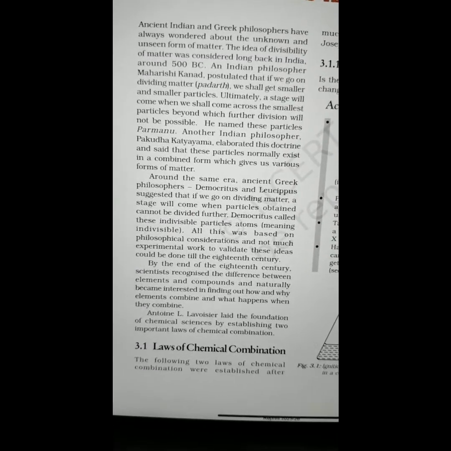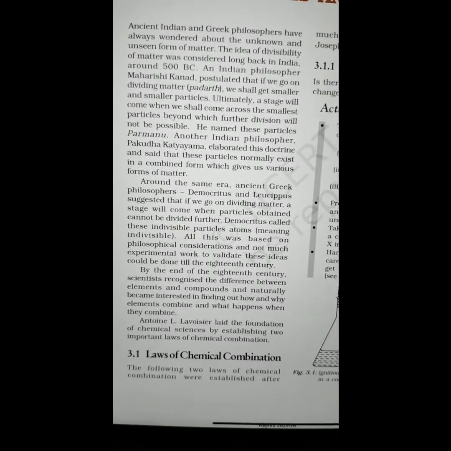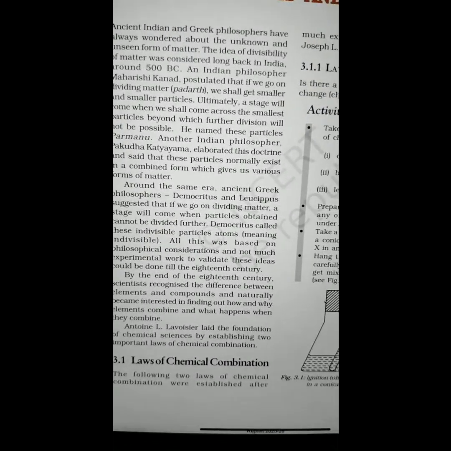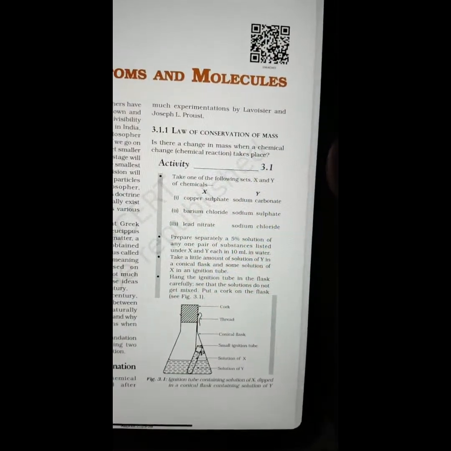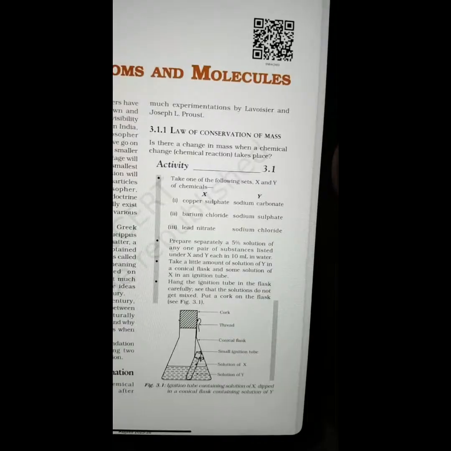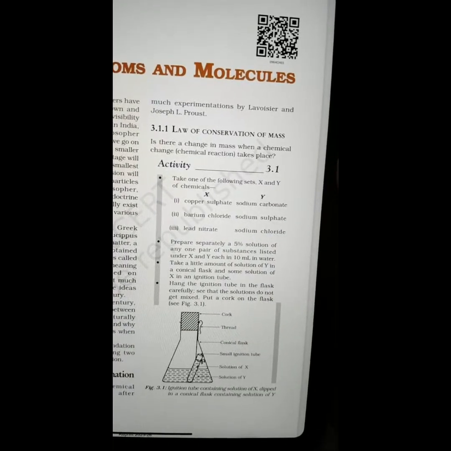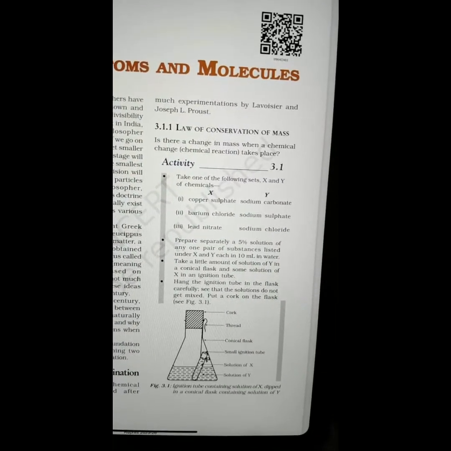So here we go with the next title, 3.1, Law of Chemical Combination. The following two laws of chemical combination were established after much experimentation by Lavoisier and Joseph L. Proust. 3.1.1, Law of Conservation of Mass.